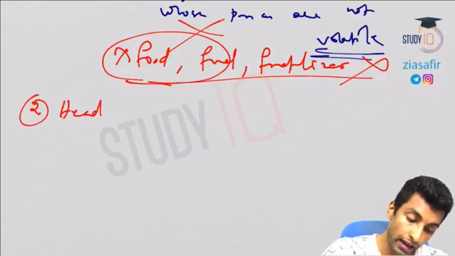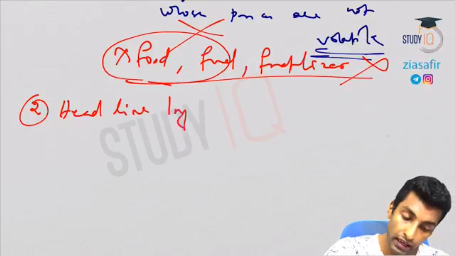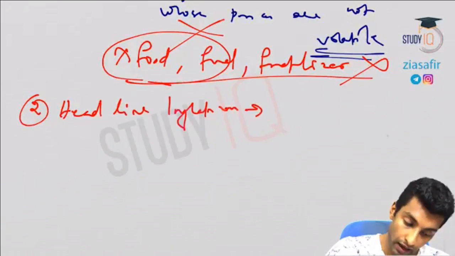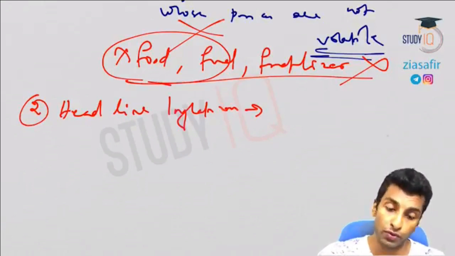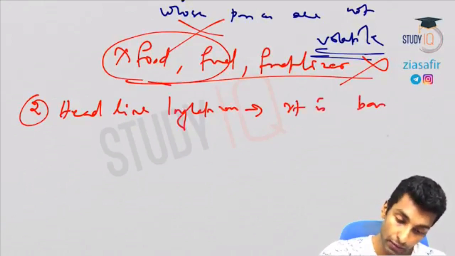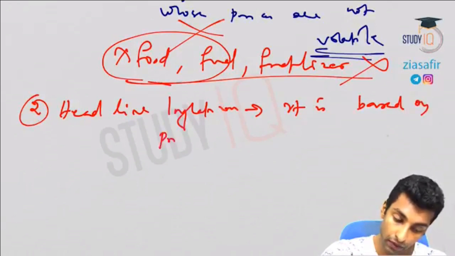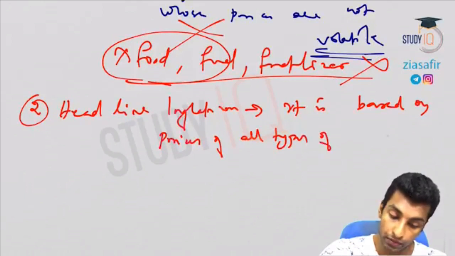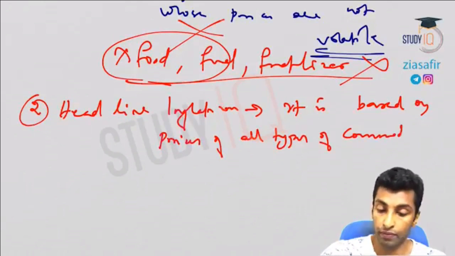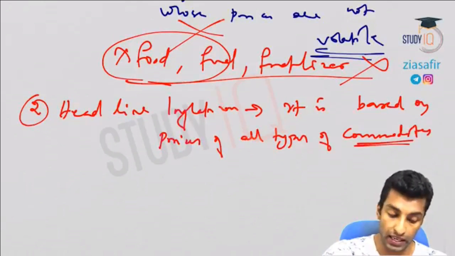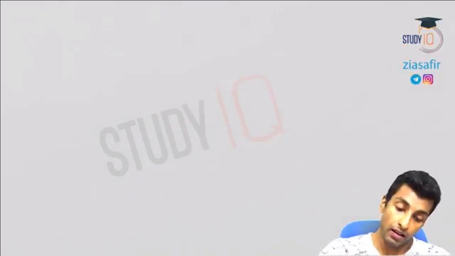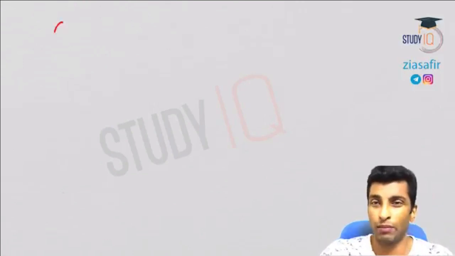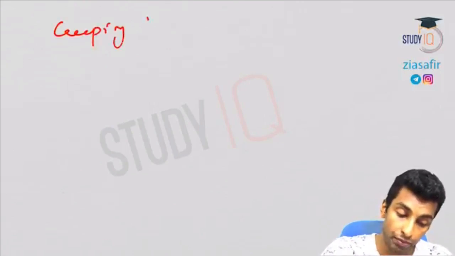Next is headline inflation. So it is basically based on all types or groups of commodities. Okay, so it is based on prices of all types of commodities. So generally we use this headline inflation. Okay, now next is creeping inflation. I'm moving faster, time problem.